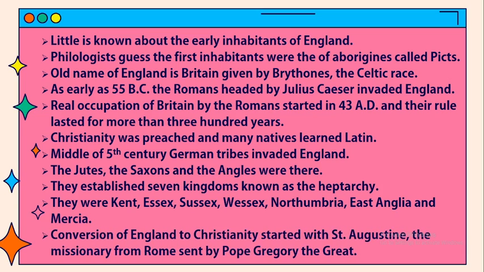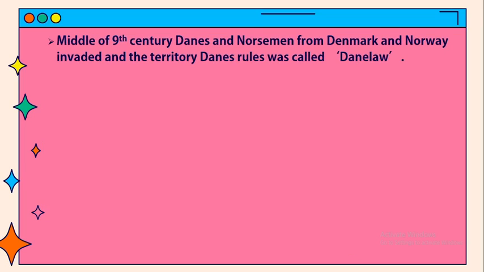Conversion of England to Christianity started with St. Augustine, the missionary from Rome sent by Pope Gregory the Great. In the middle of the 9th century Danes and Norsemen from Denmark and Norway invaded, and the territory the Danes ruled was called Danelaw.